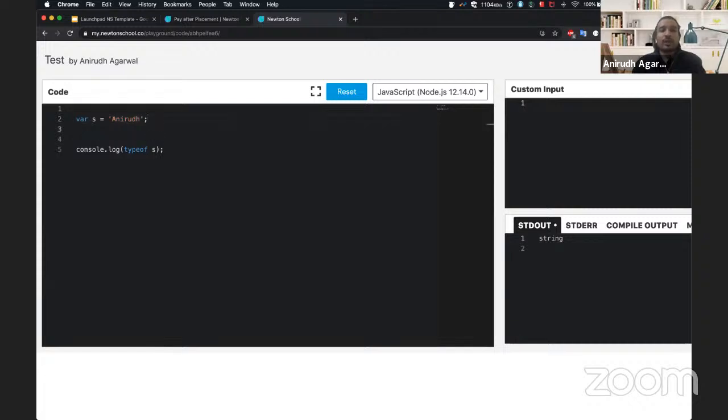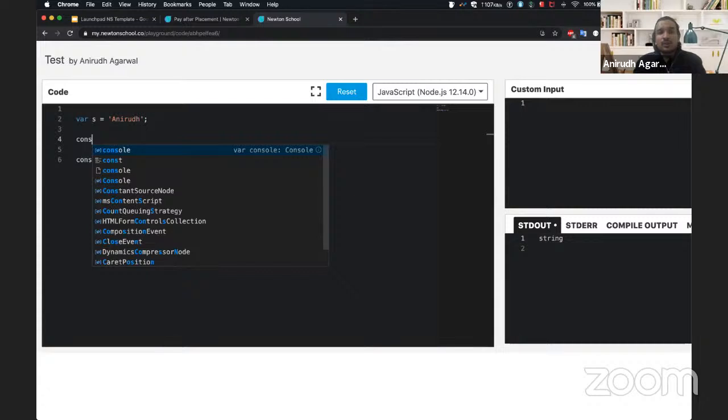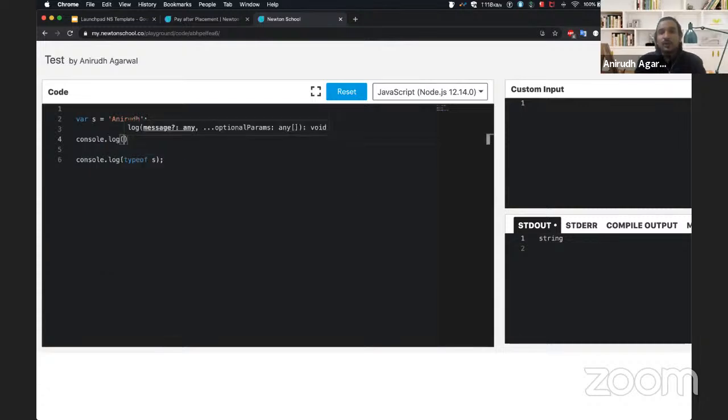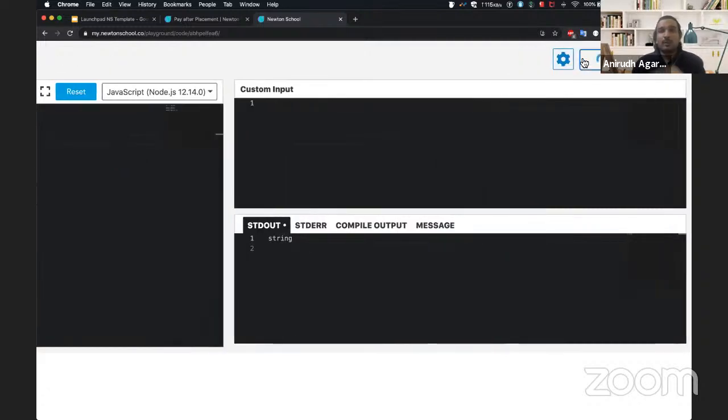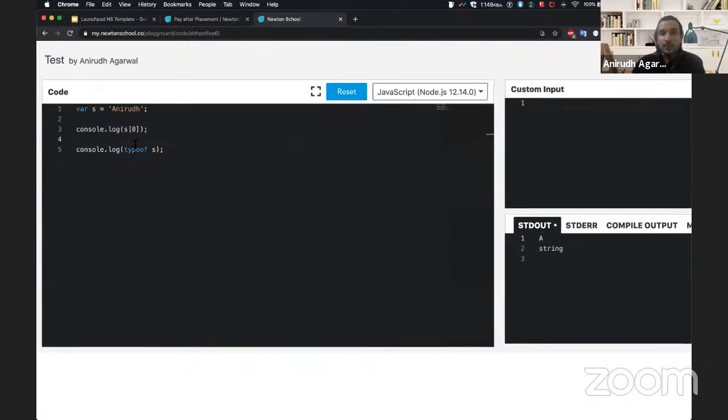So you can also individually get values like in an array. We can just use the index operator, and we can get the value at that particular position. Let's see what happens if we try that. If I want to get the position of s at 0, it works, and it will give me the value. Why is it so? Because the underlying implementation of a string is actually a character array.